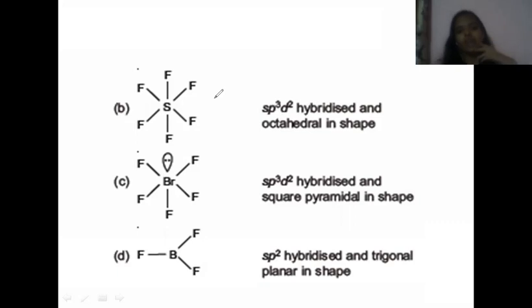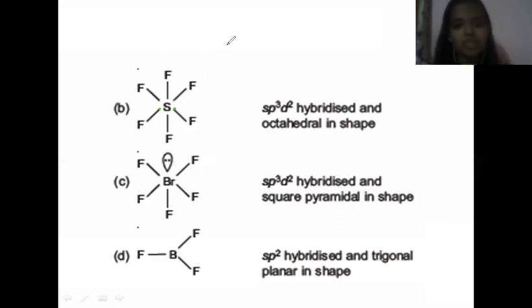See, sulfur belongs to the 16th group, right? Oxygen, sulfur, yeah, it belongs to the 16th group. So the valence electrons of sulfur is 6, right? 1, 2, 3, 4, 5, 6. And these 6 valence electrons are combining with 6 fluorine atoms. SF6 means it is forming a bond with 6 fluorine atoms.